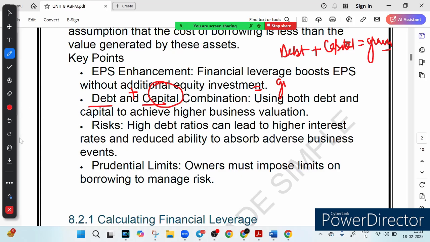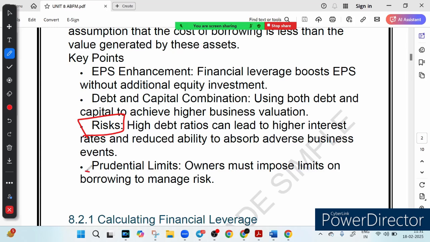But there is a risk factor. Let's talk about the risk factor. But hold on, more debt means higher interest payment. Obviously if you are taking more debt, interest payment will be higher. It could be drowning in loans instead of making profit. Suppose the business struggles, what will happen? It could be drowning in the loans instead of making a profit.